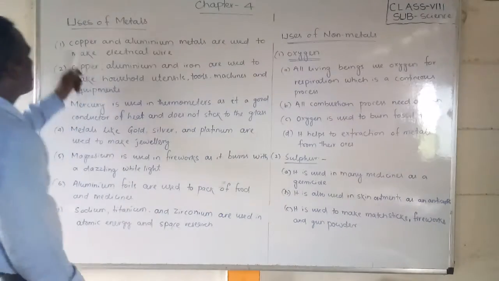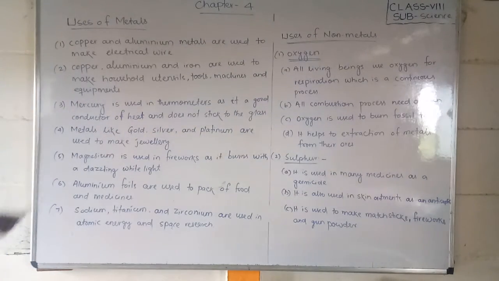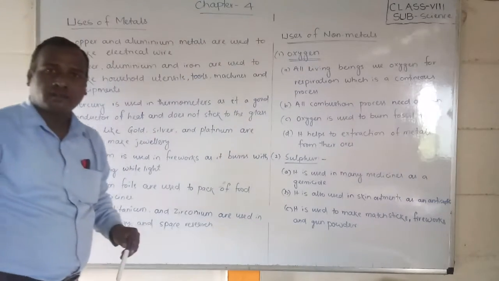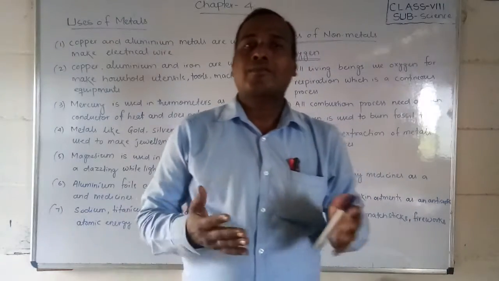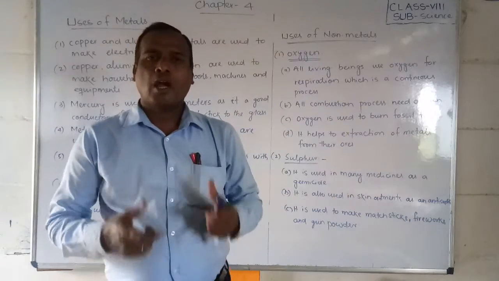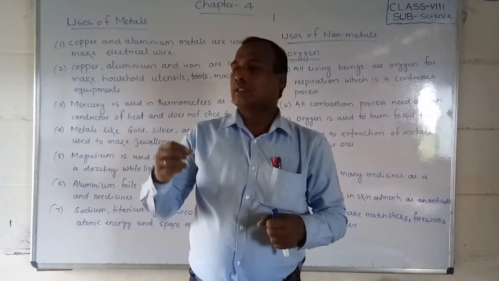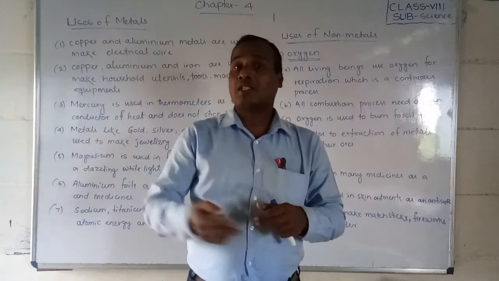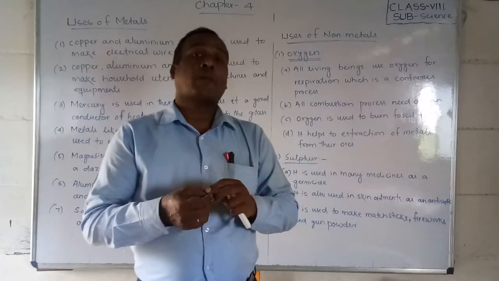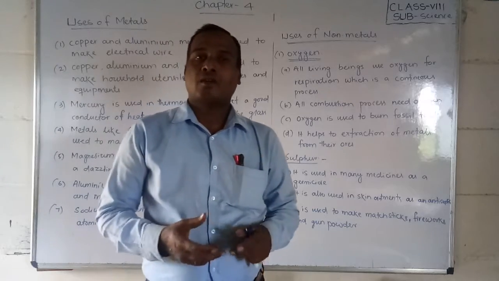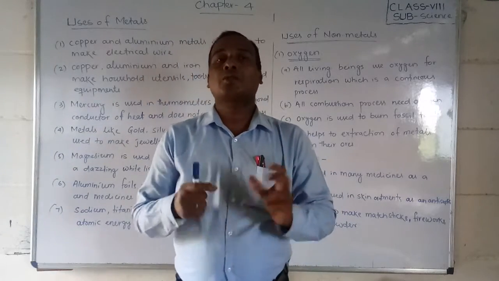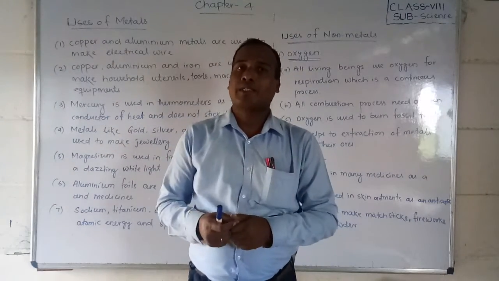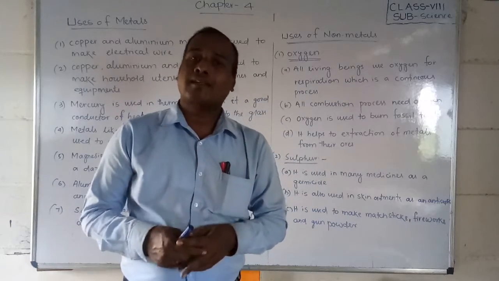Now see students, uses of metals. First, copper and aluminium metals are used to make electrical wiring. Students, in every house there is electricity. You have seen red, black, white and different colors of wires. That cover is plastic, but inside there is a copper wire or an aluminium wire. Why? Because copper and aluminium are good conductors of electricity. So we use aluminium or copper for making electric wire.